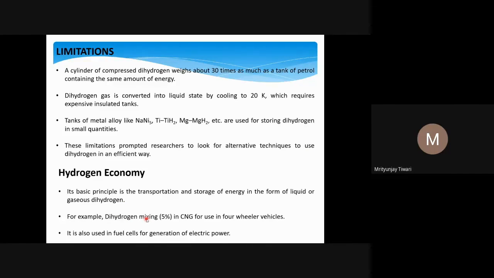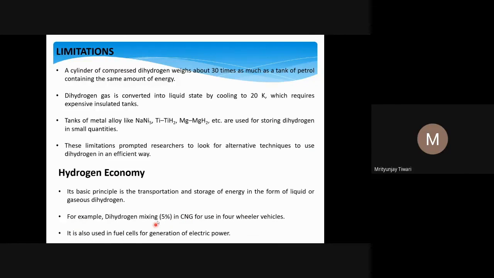In 2005, India started putting a maximum of 5% hydrogen in the gasoline, and this way one can increase the efficiency of the fuel as well. In the CNG, the percentage is not that much, and now people are also looking to increase the percentage of dihydrogen in the CNG.